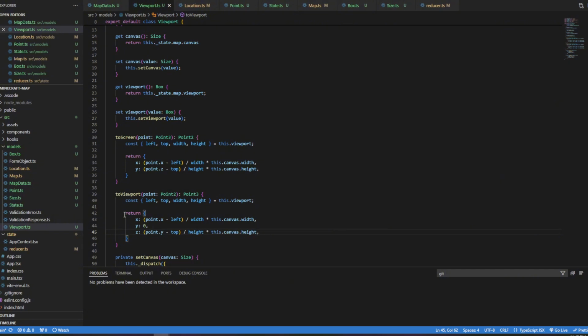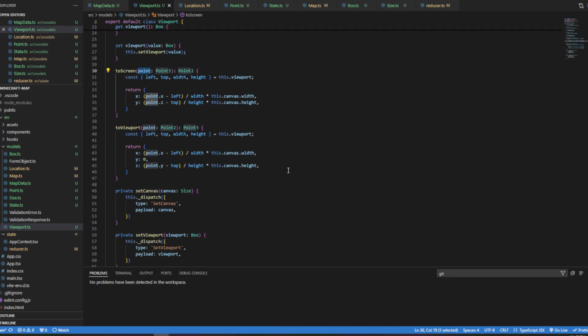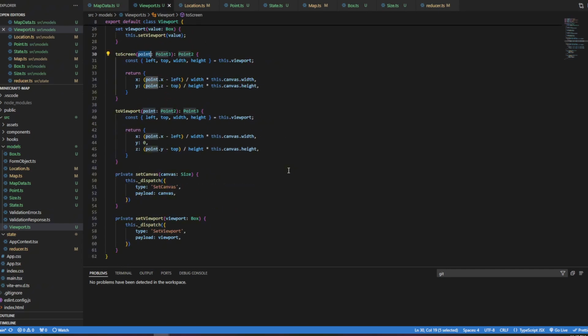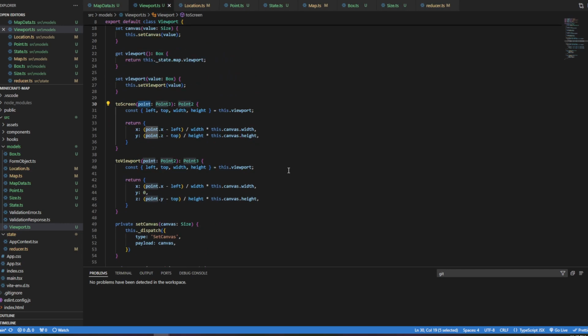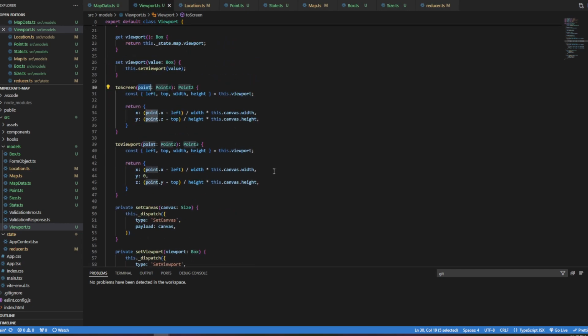See, this way we don't have to keep converting back between our x and our z for our location and some sort of viewport coordinates that's somehow magically x and y. It just makes things a little bit cleaner and clearer. In fact, when we're doing to-screen, we could conceivably pass in location effectively because it does have the same properties as the point right now. I'm not sure what I'm going to do with the y, if I'm going to make that just 0 by default or something like that, but 0 is really far underground in Minecraft. And so this is how you convert between the two.